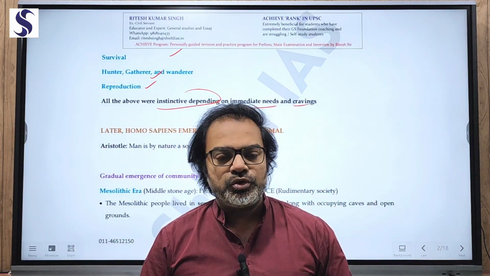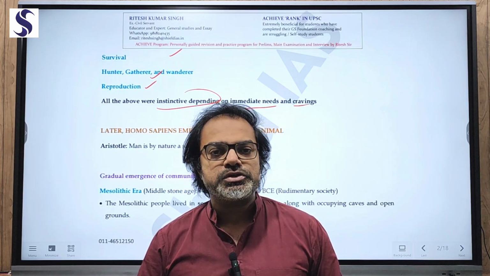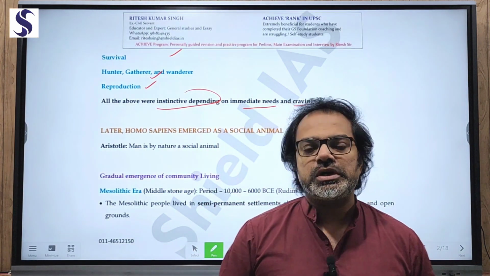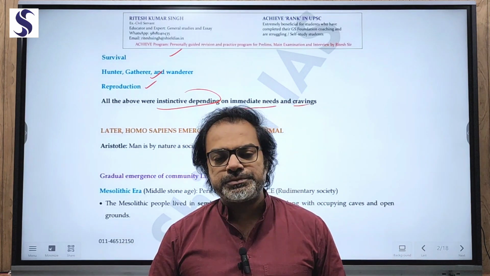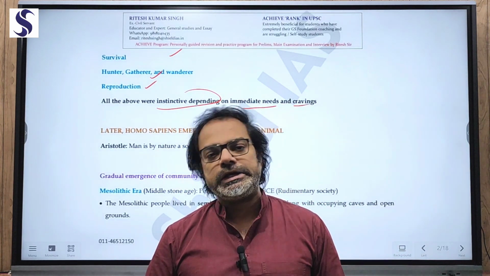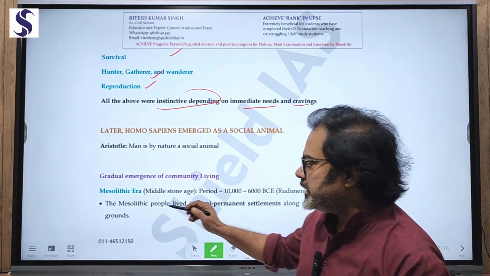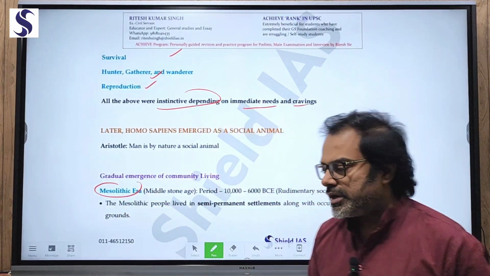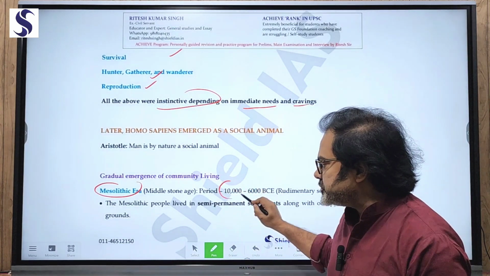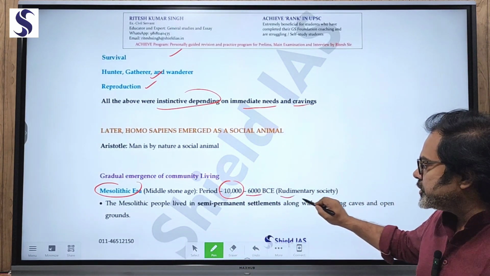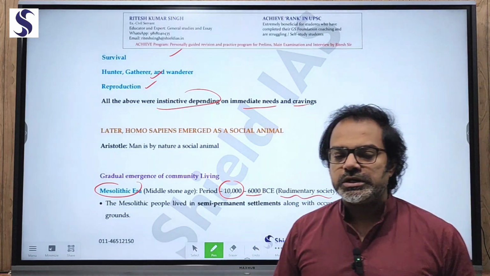Later, with the passage of time, Homo sapiens, the human beings, emerged into permanent and semi-permanent settlements. So the settlement stage started. From the perspective of history, this period is termed the Stone Age, and specifically the Middle Stone Age, that is the Mesolithic Age, with a time period of 10,000 BCE to 6,000 BCE. It was the start of a very rudimentary society, that is, semi-permanent settlements.